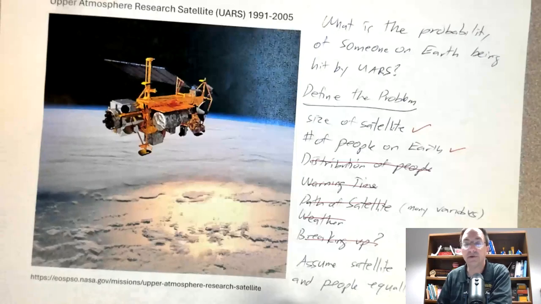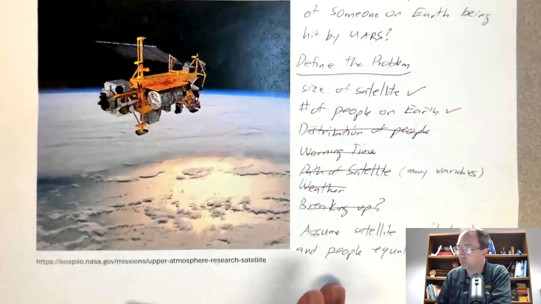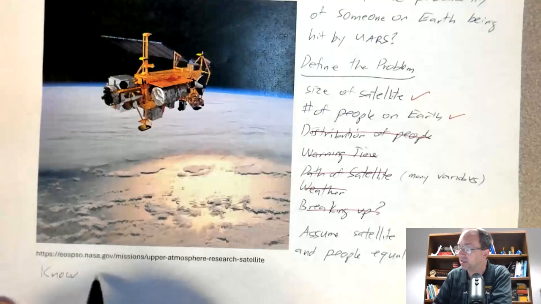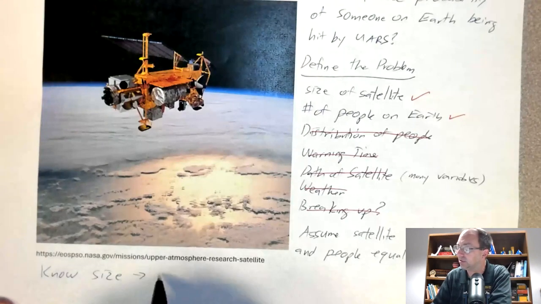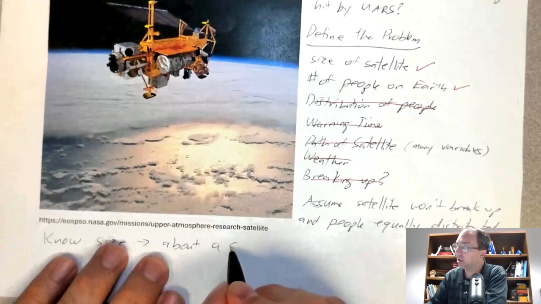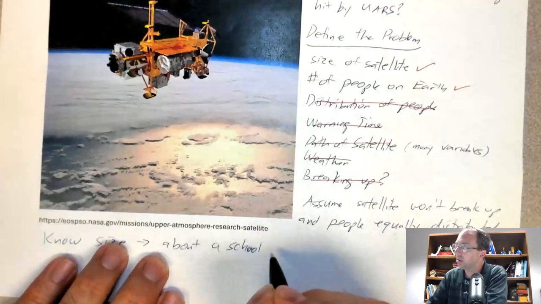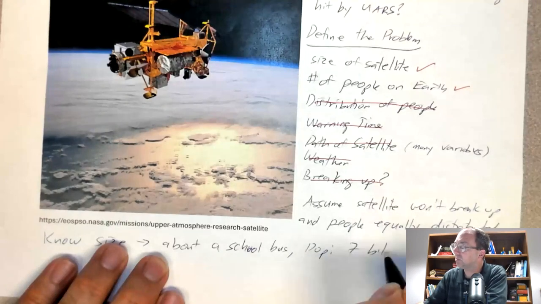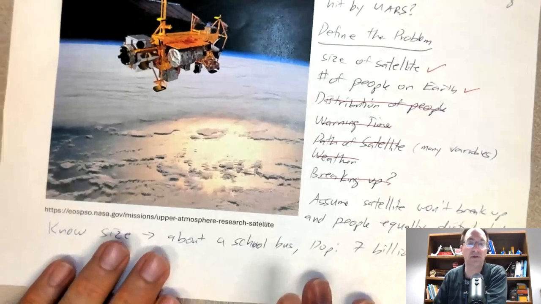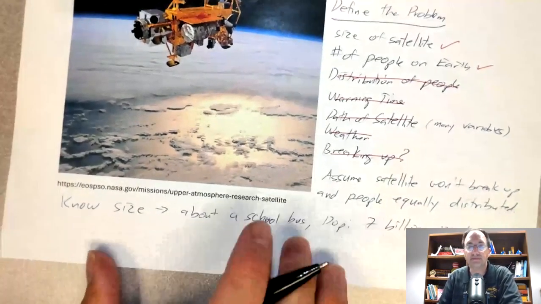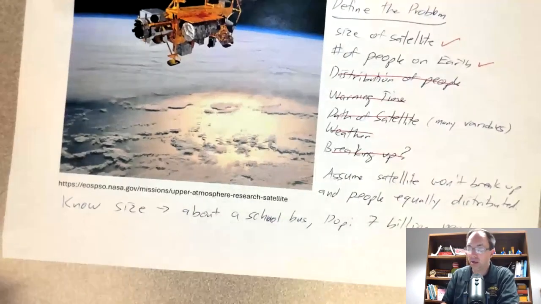All right. We also know, if you were watching the news in those days, it was clear that the size is about a school bus. And the population at that time was about 7 billion people. And again, we don't need to be any more precise than to the nearest billion for this type of problem.